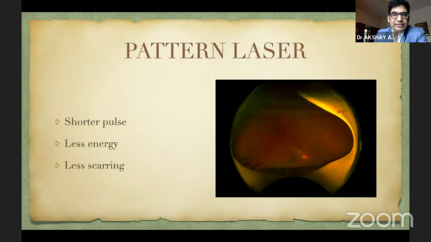So the newer lasers, which I'll just mention briefly, are the pattern laser. Now these are shorter pulse lasers. The duration of these lasers is only 20 to 30 milliseconds. So they give less energy, less chorioretinal scarring. The burn does not bloom. And they also have certain beneficial effects compared to regular lasers.